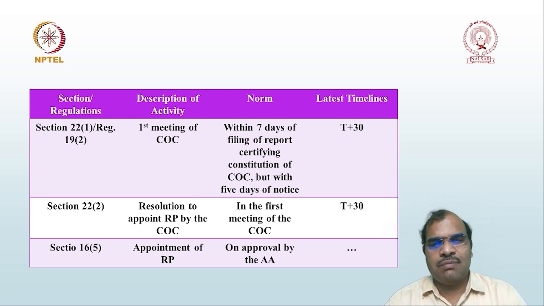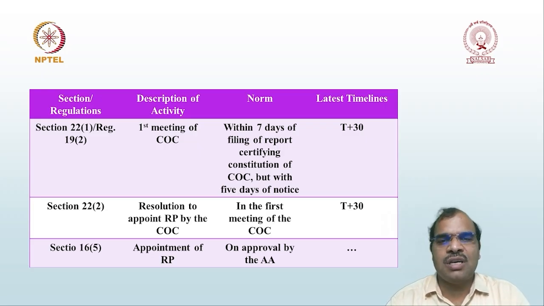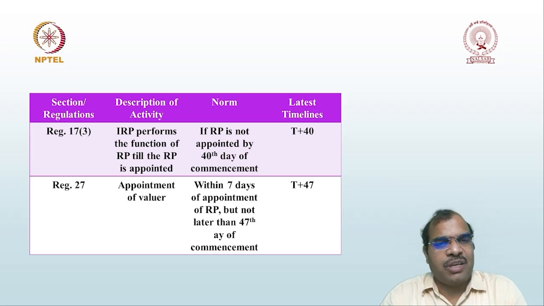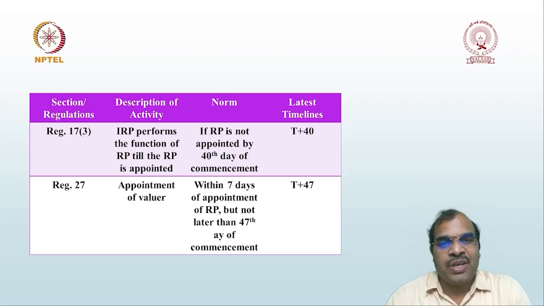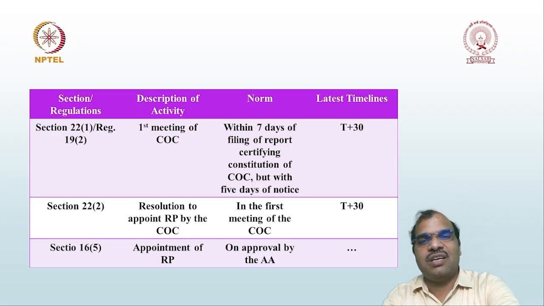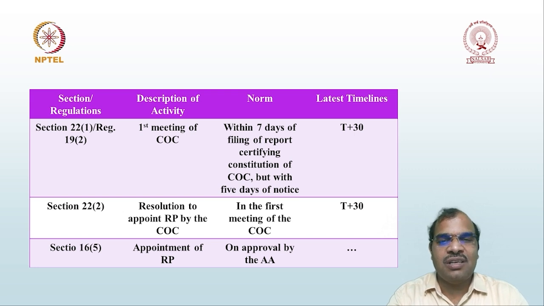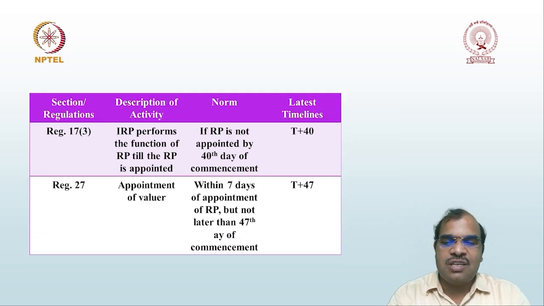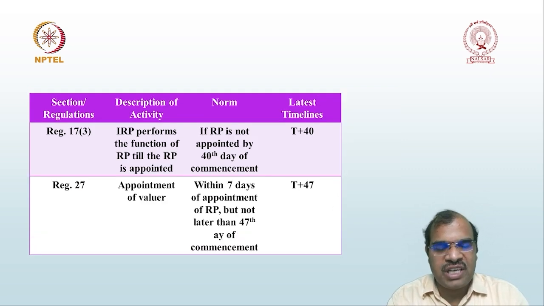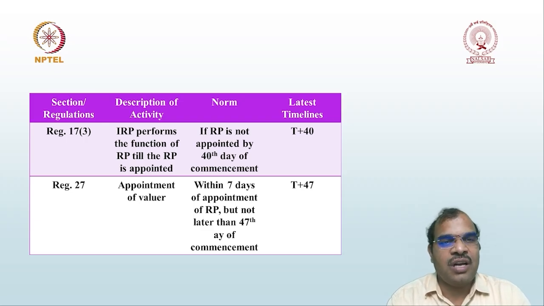Then appointment of RP. As already discussed, T plus 30, but there is no time limitation for it to come into effect. Once the adjudicating authority gives the order, it will immediately come into picture. Then T plus 40: the IRP performs the functions of RP till the RP is appointed. So if the RP is not appointed by the 40th day, that means a 10 days time limitation after the 30 days, then the IRP will continue. That is T plus 40.